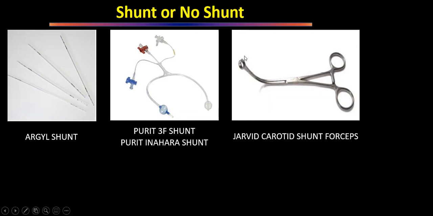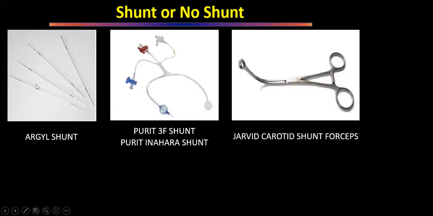This instrument might be kept on the table for Viva. So this is the Javid carotid shunt forceps. So this is round one. Looks like a Cheatle forceps. It's not Cheatle forceps. So this is the Javid carotid shunt forceps. These things may be kept on the Viva table, and then discussion will go on how to use the shunt, how to use the steps. In the steps also, it is commonly asked in the Viva, what will be your sequence of clamping, how you will clamp the carotids.